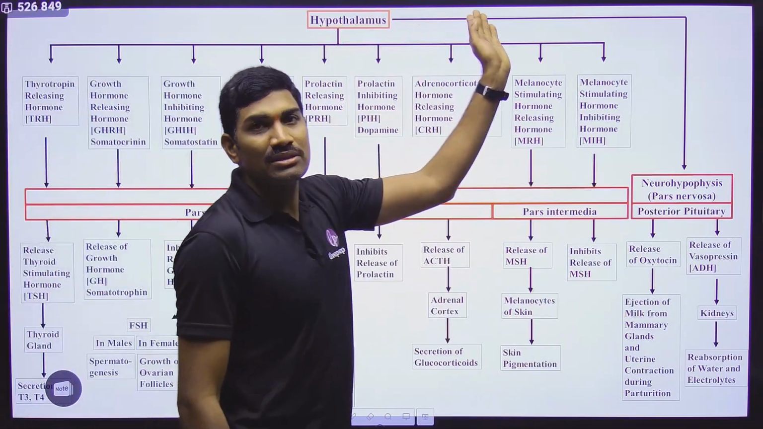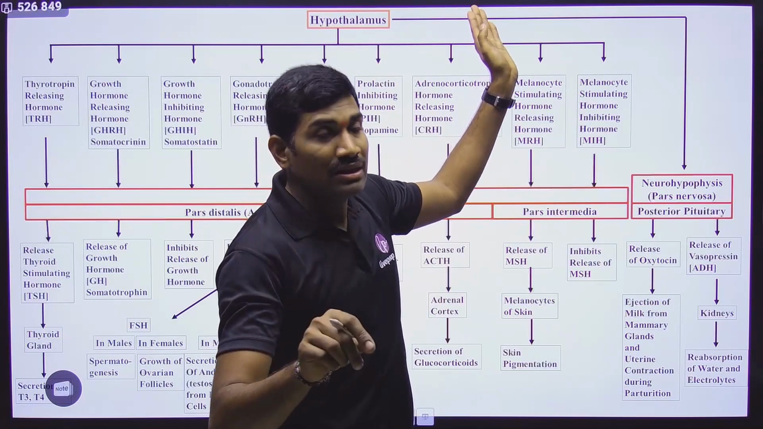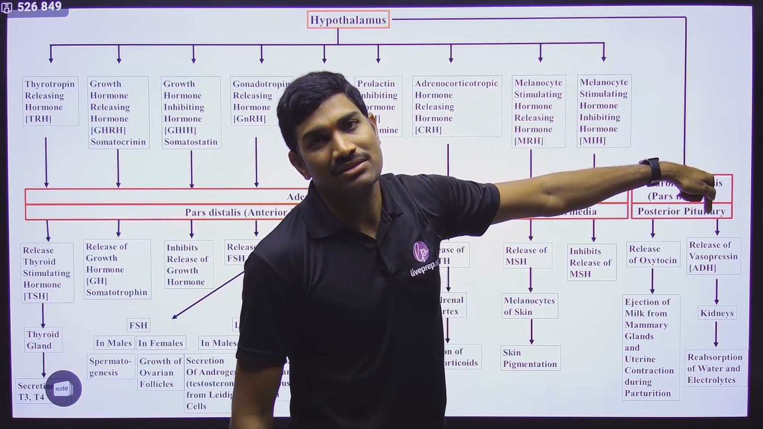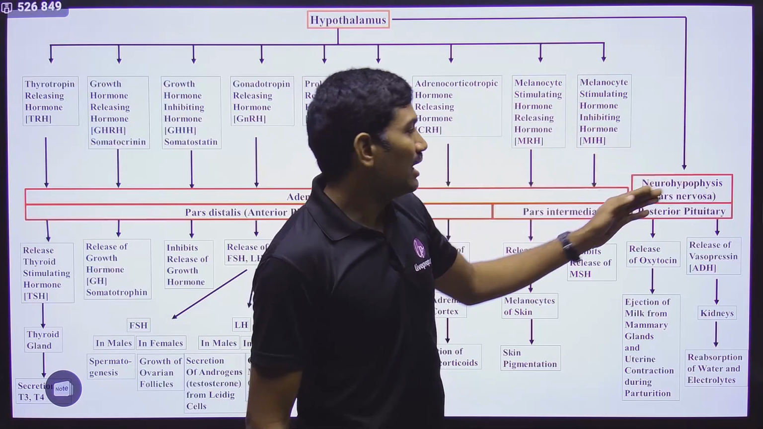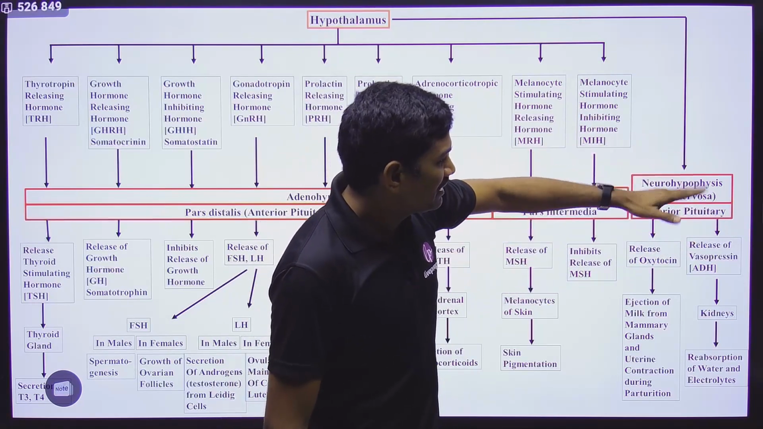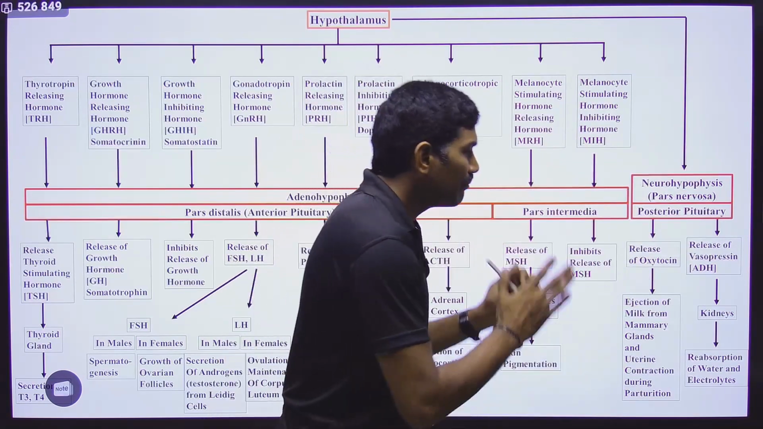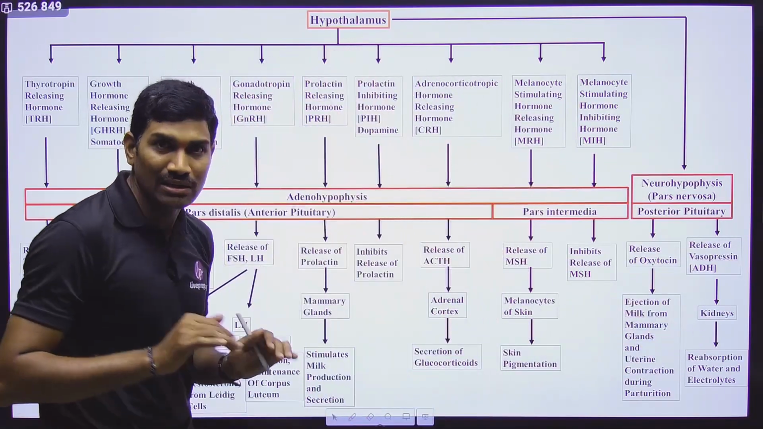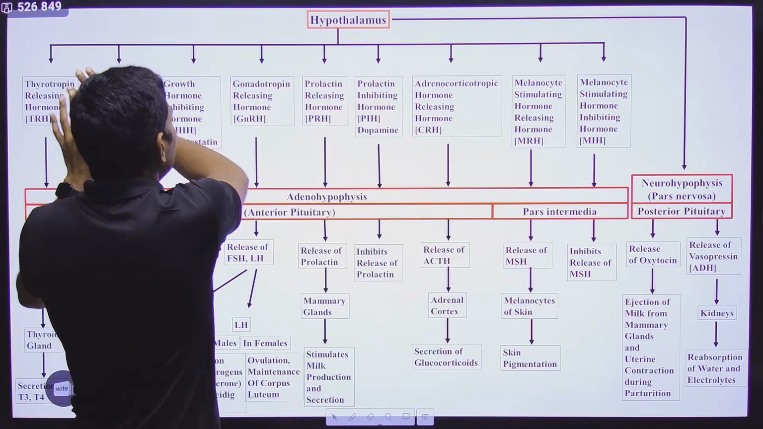Anyhow, for some of the hypothalamic neurons, the axon is directly going into the neurohypophysis, or pars nervosa, or posterior pituitary, so that from the posterior pituitary itself it will be released directly. But I will not talk about these two here, because we are focusing only on the hypothalamus here. Okay, so these are the main things.